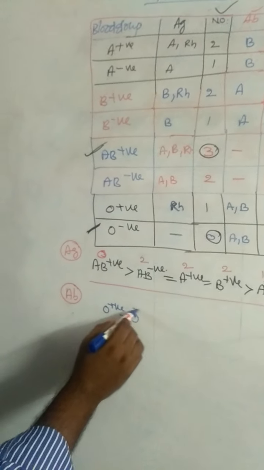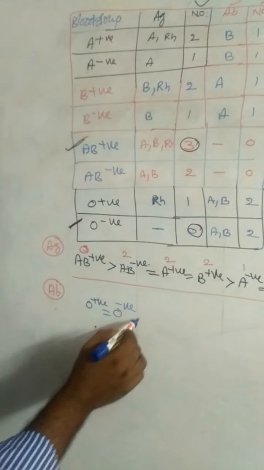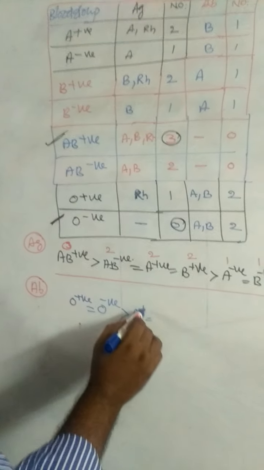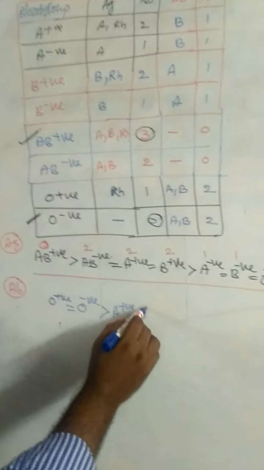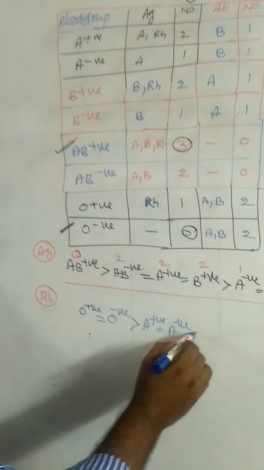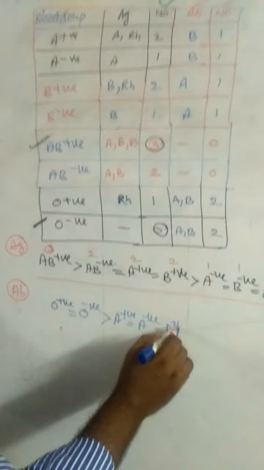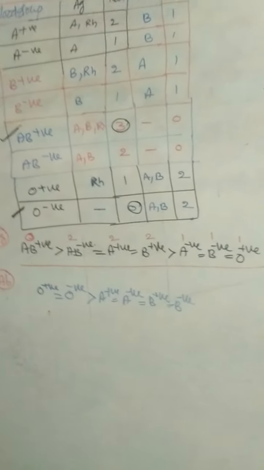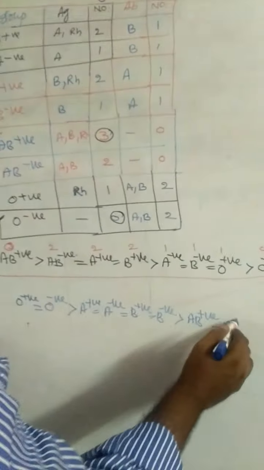Next place, A positive, A negative, B positive and B negative, with 1 antibody each. And last, AB positive and AB negative.